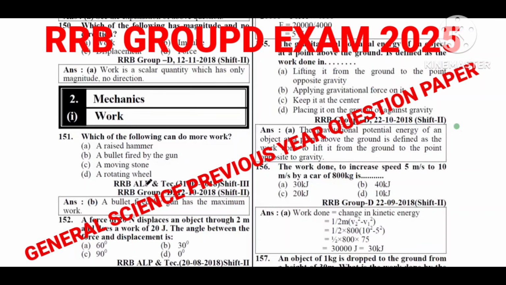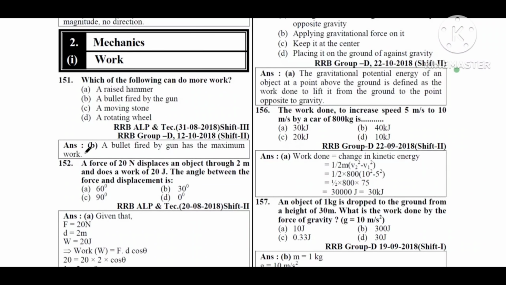ಆರ್ ಆರ್ ಬಿ ಗ್ರೂಪ್ ಡಿ ನಲ್ಲಿ ಕೇಳಿರುವಂತಹ ಪ್ರಶ್ನೆಗಳು, ವರ್ಕ್ ಚಾಪ್ಟರ್ ಮೇಲೆ ನೋಡೋಣ. Which of the following can do more work? Option A raised hammer, option B a bullet fired by the gun, option C moving stone, option D rotating wheel. Option B, a bullet fired by the gun is the correct answer.